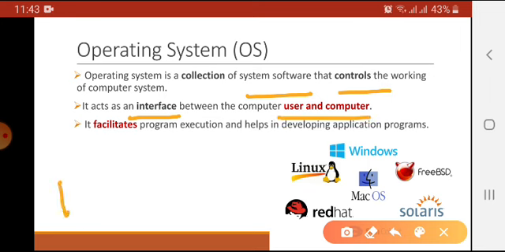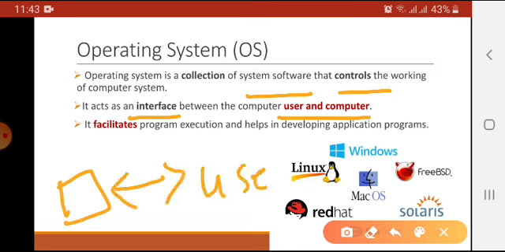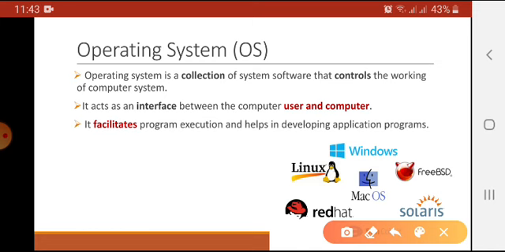It means that we won't be able to interact with the computer if there is no operating system between user and the computer system. The computer system will be a dummy hardware without any operating system and it is of no use for us. Operating system facilitates program execution and helps in developing the application programs. It means that in the absence of operating system, we won't be able to run and use the other type of software system, that are the application programs.